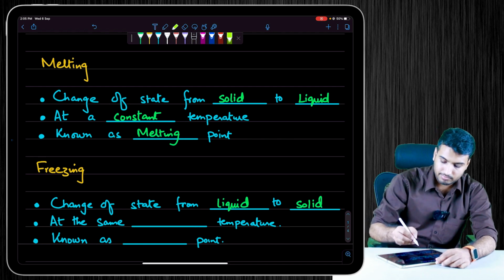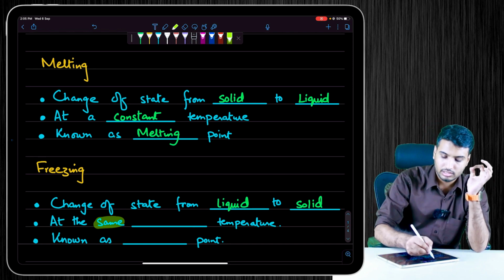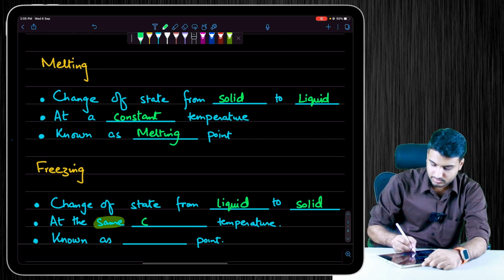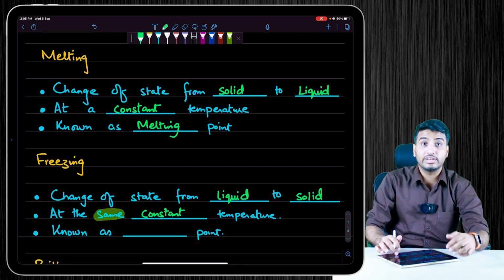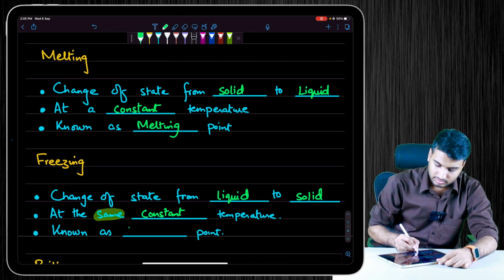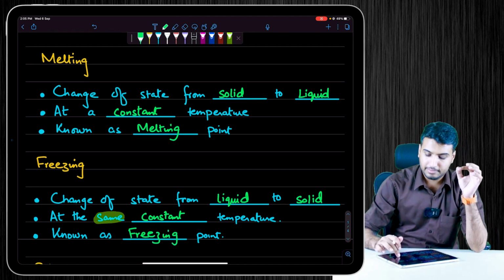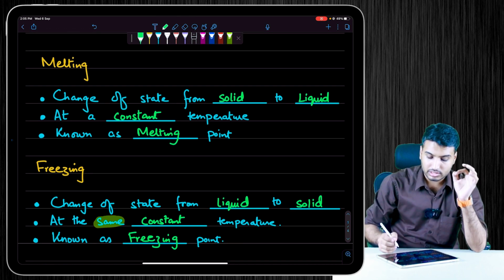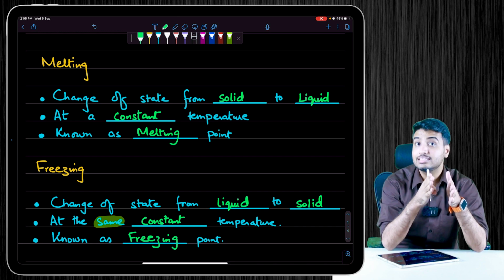It occurs at the same constant temperature, which is known as its freezing point. Alright, so basically at the same constant temperature, for example, ice is melted at 0 degrees